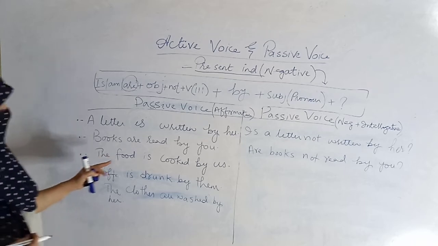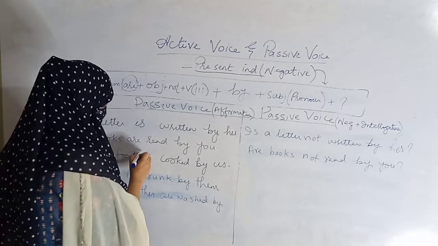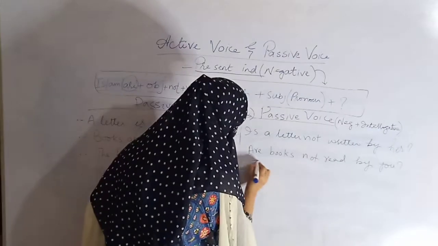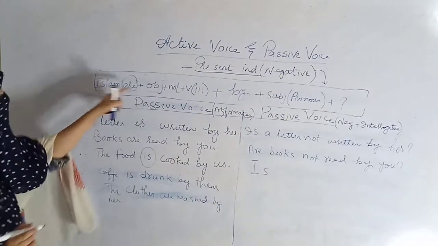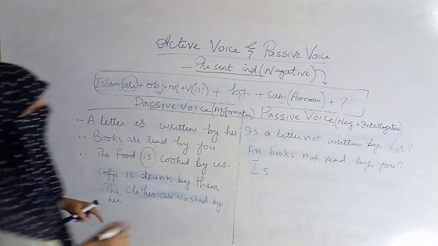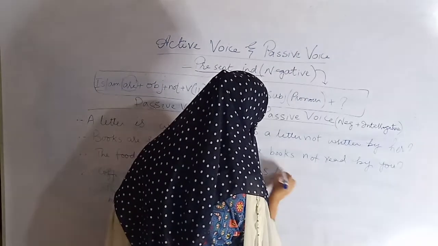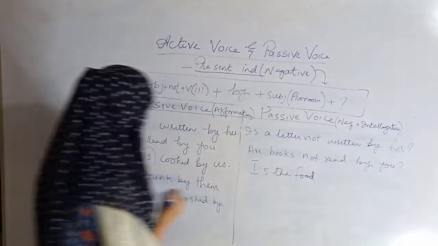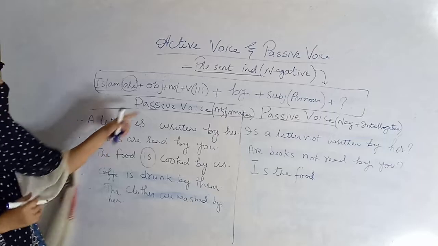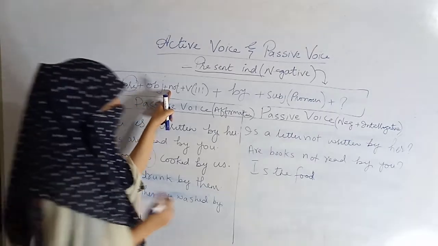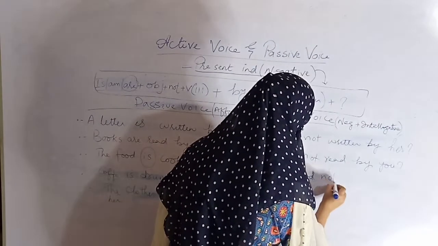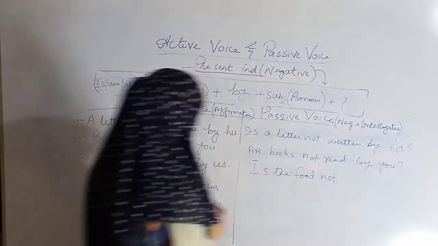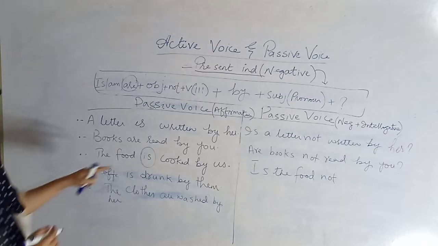So what will I write? The helping verb is. So I will just write here is. Then the object is the food. Is the food. Then not will come here. Is the food not? ठीक है.